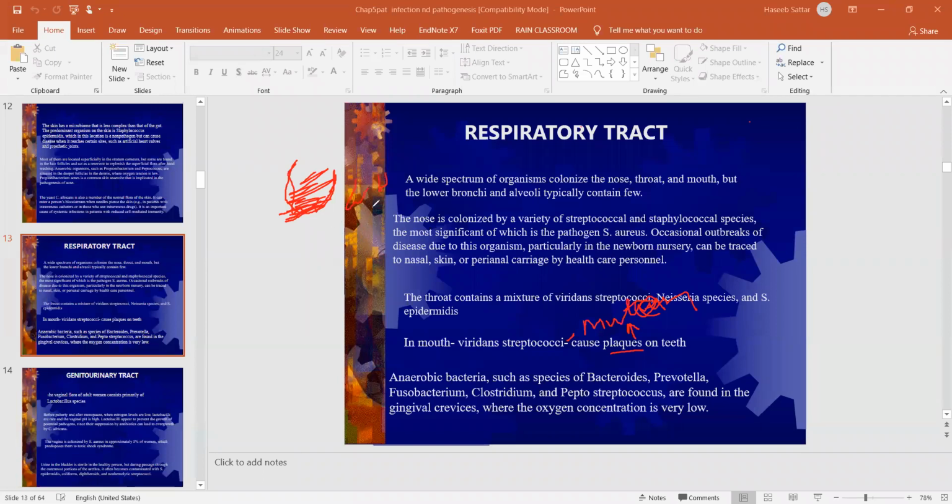Because of the acid produced by this Streptococcus mutans, it dissolves the calcium compounds present in your teeth, and ultimately it produces dental caries. This is known as dental caries. So this is another important pathogenesis of Streptococcus mutans, and it belongs to the viridans group. Class understood?